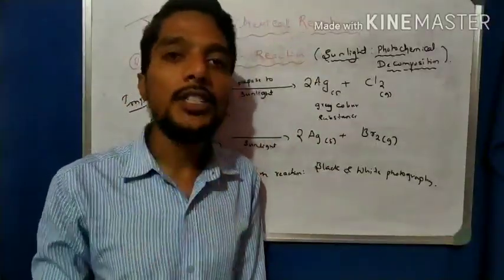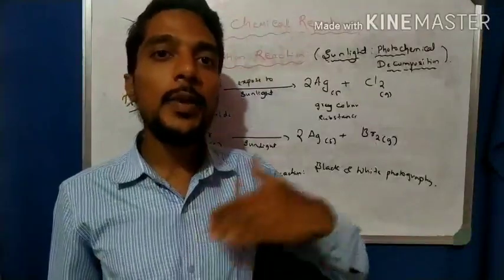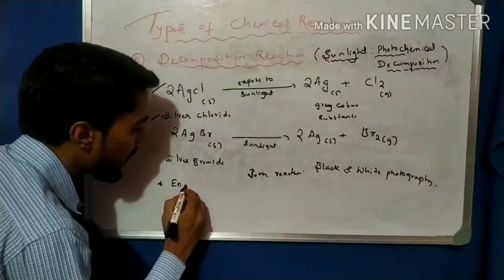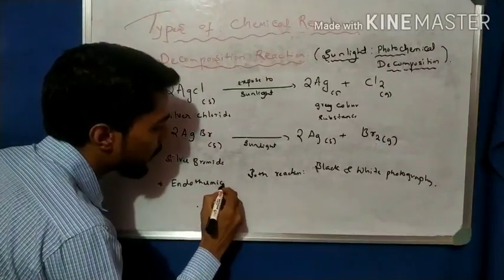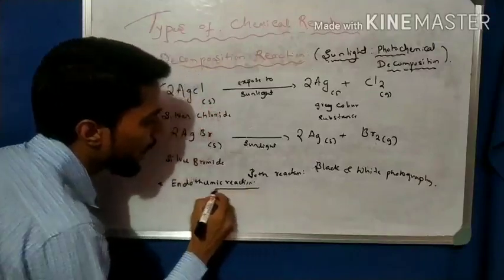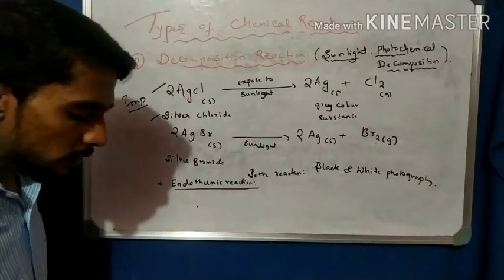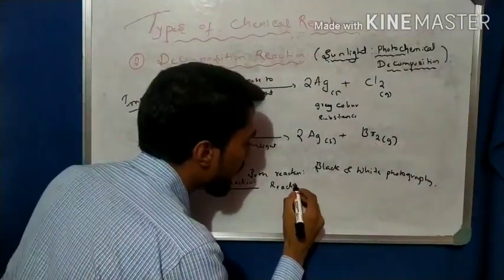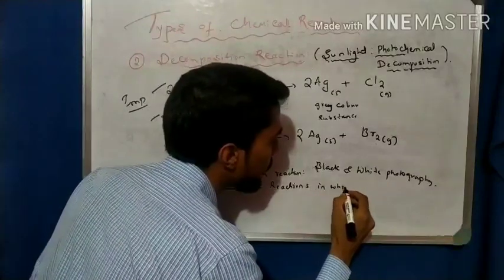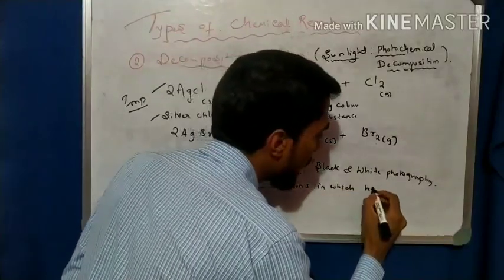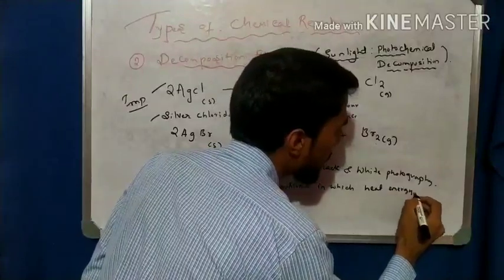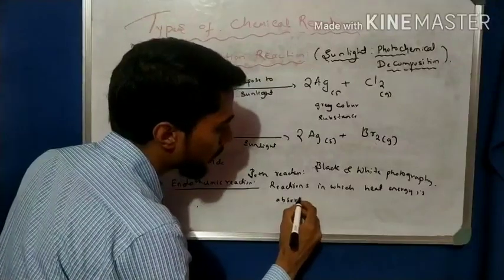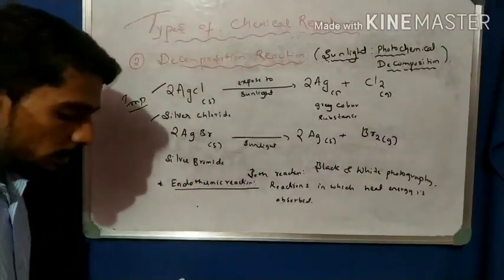In a combination reaction, an exothermic reaction, heat is liberated, but here heat is absorbed, so that is called an endothermic reaction. Endo means absorption. Meaning, reactions in which heat energy is absorbed are called endothermic reactions.